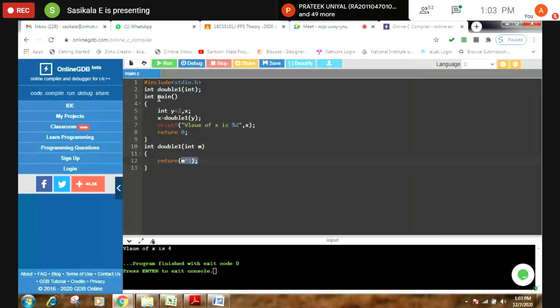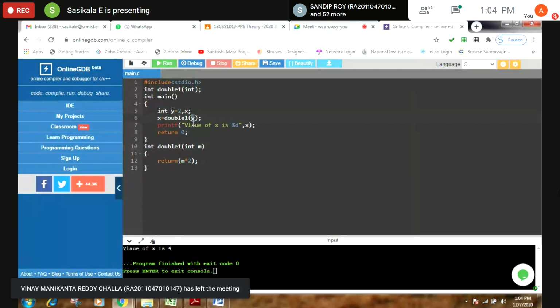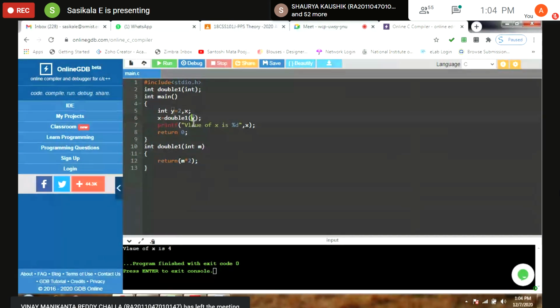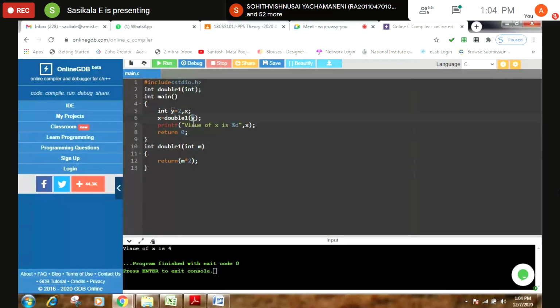What function is this? Main. We can call it the calling function. See, again, I'm returning a value to the calling function, and after that, I'm simply printing it. See, today we are going to discuss how I'm passing a variable. Here, y is nothing but a variable. Am I right or wrong? Right. Similarly, we can pass a function like a variable. You can also pass a function to another function. That is what we are going to discuss.